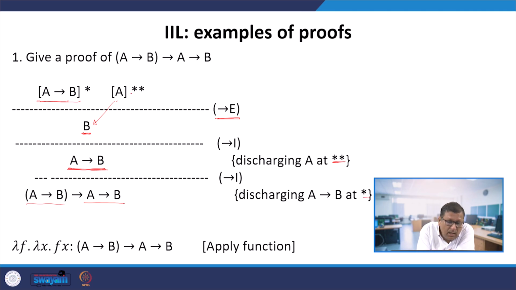Instead of star we can write something else as well.